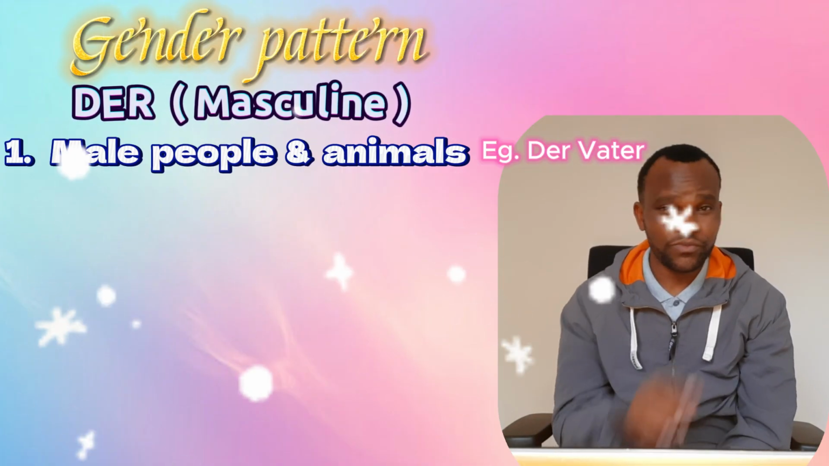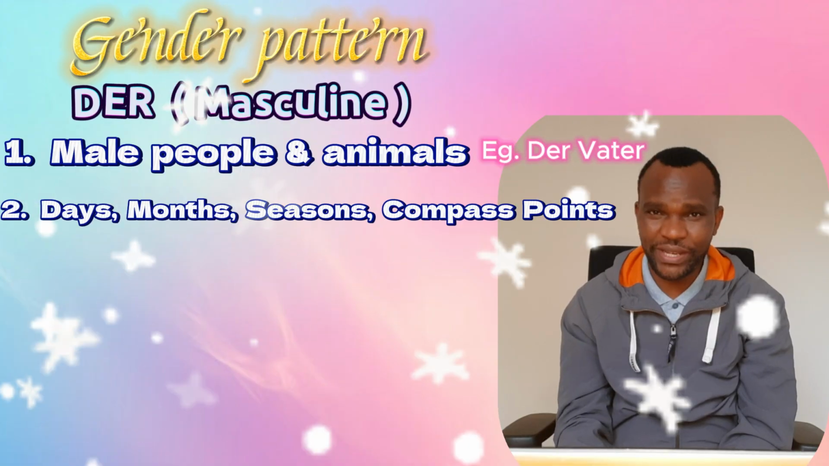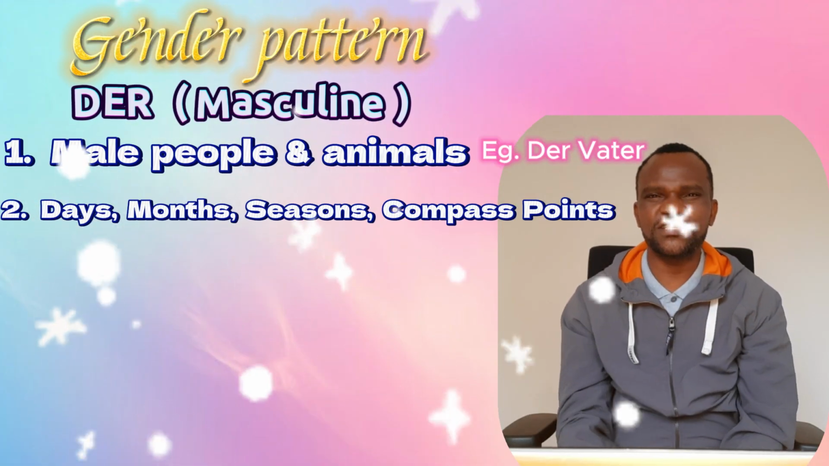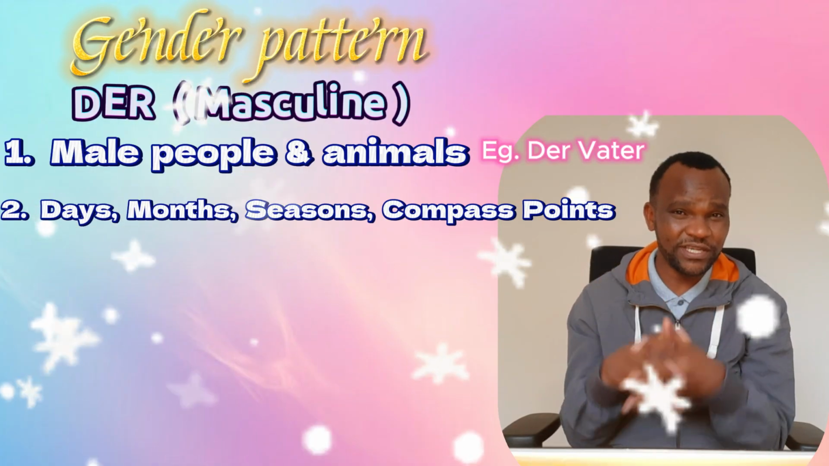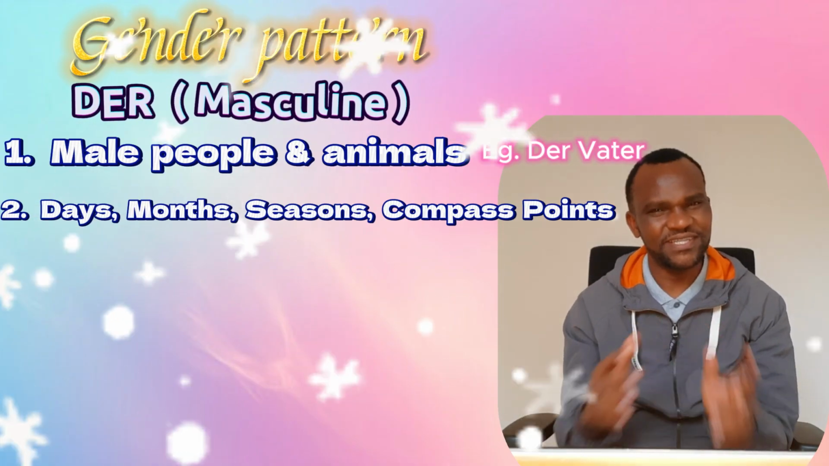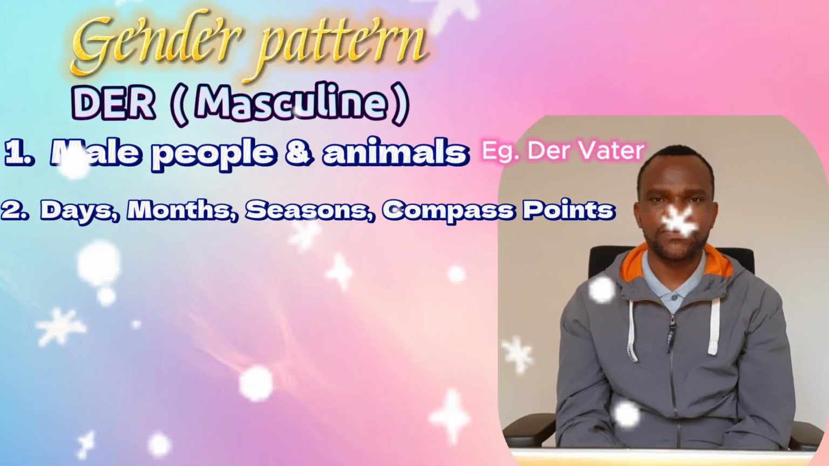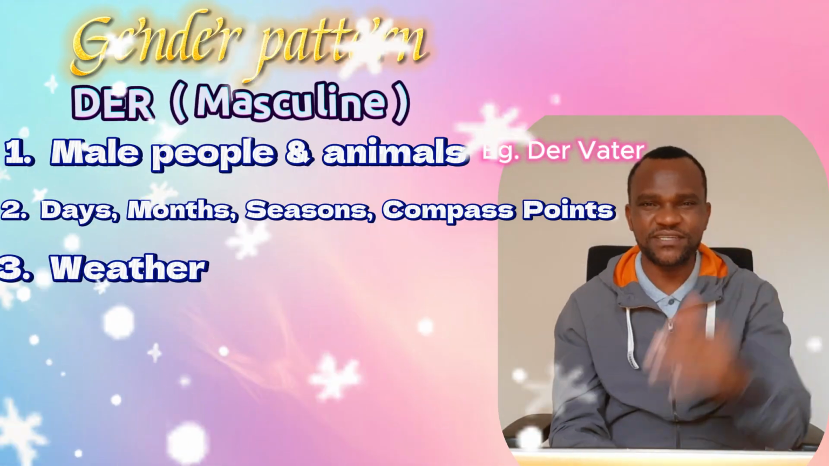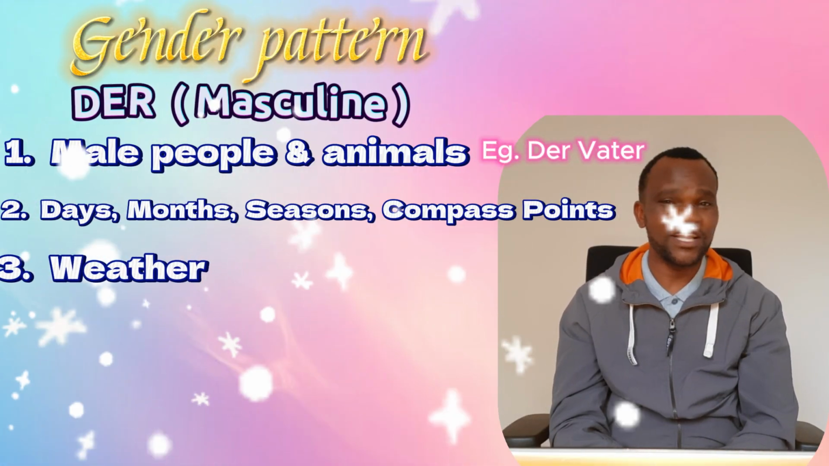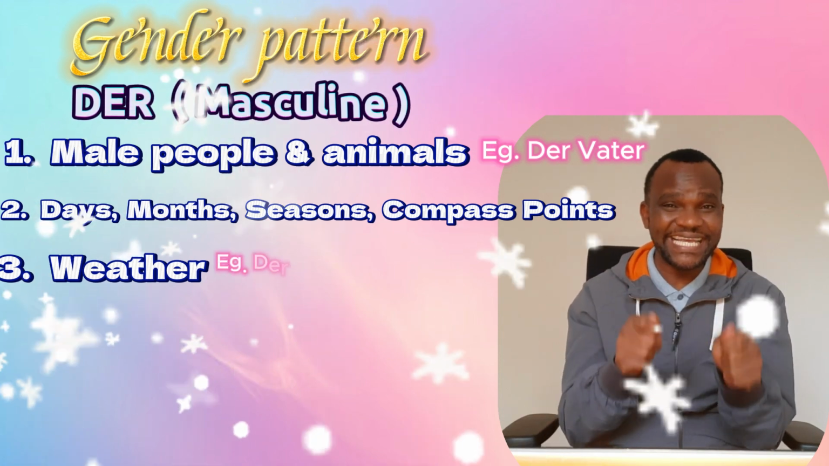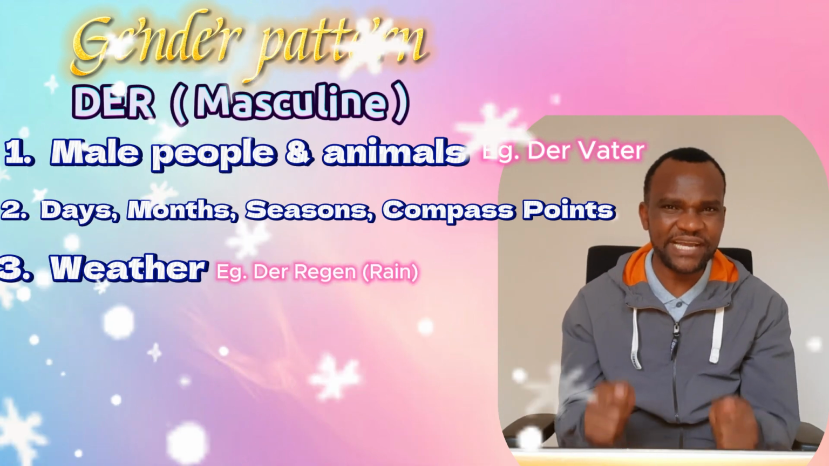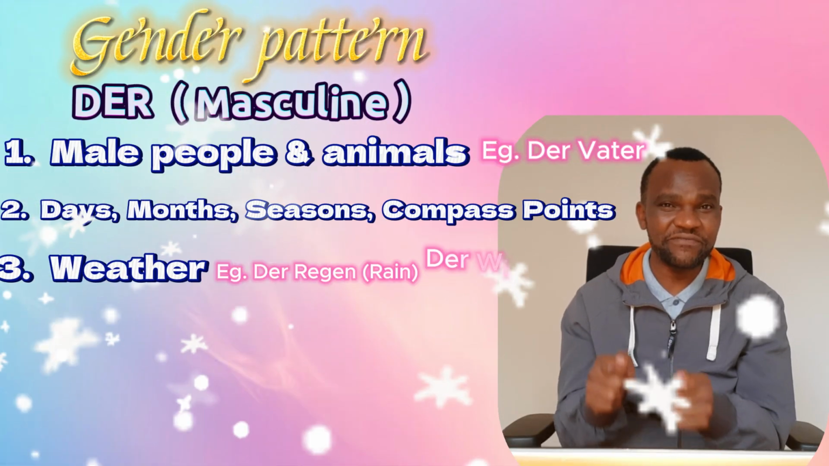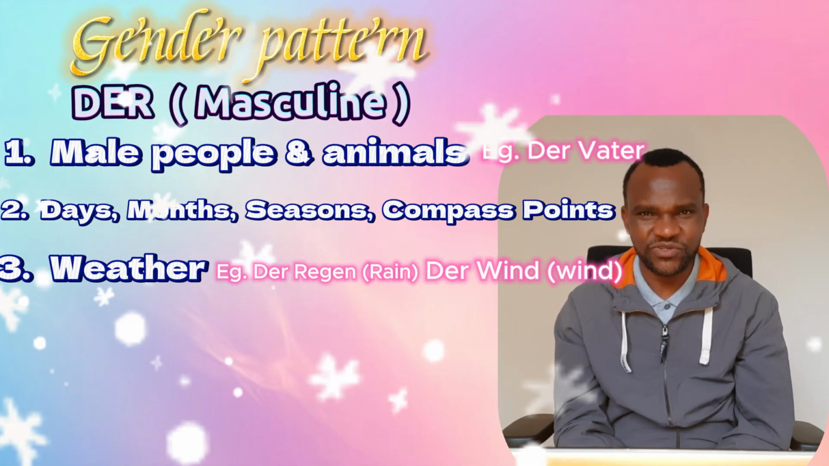Rule number 2, all the days of the week, the months of the year, the different seasons, and the cardinal points of the compass, they are all masculine. The third rule concerns the weather. You talk about the rain, the wind. These ones, they are also masculine. You say der Regen, that's the rain. Der Regen, the rain. And you talk about the wind, der Wind, der Wind. You see.